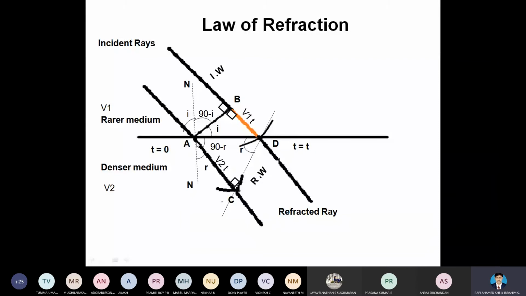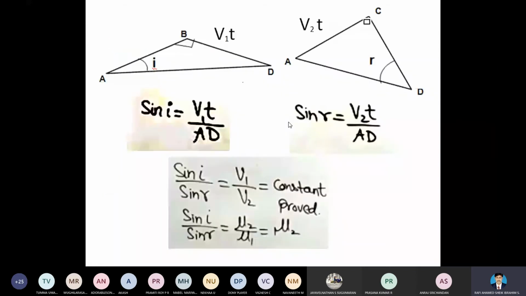This is nothing but Snell's law. So from the laws of refraction, we come to know about Snell's law. Snell's law means the sine of the angle of incidence is equal to the sine of the angle of refraction. It's the Snell's law formula.